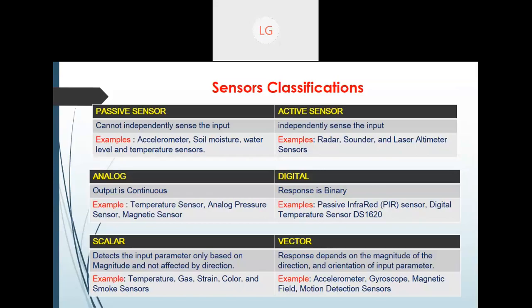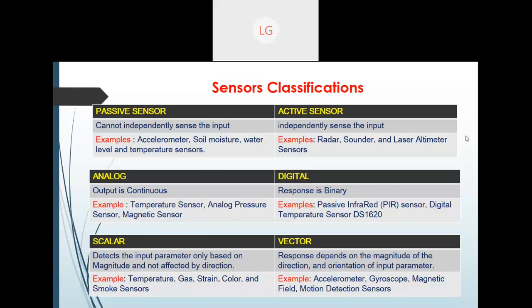Then there are analog and digital sensors. Sometimes you will get the output in the form of a continuous signal. Temperature is one kind of analog signal provider. Analog pressure sensors and magnetic sensors are analog. Digital sensors are those which provide binary responses. Passive infrared sensor, digital temperature sensor. So these are the different kinds of sensor classification.